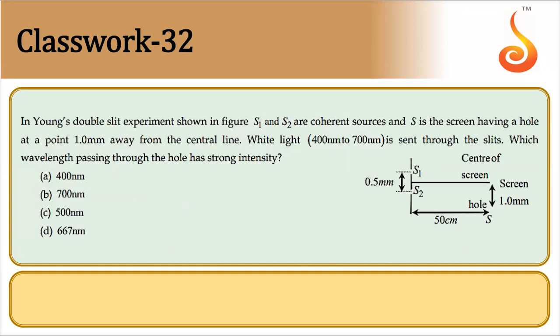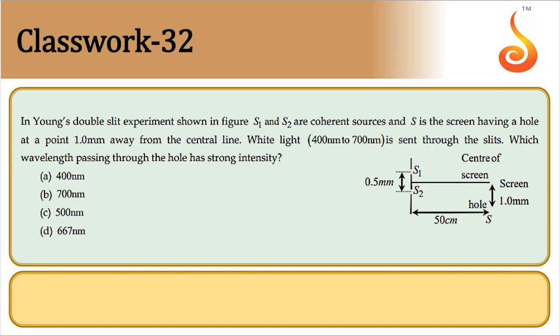Young's double slit experiment is shown in the figure. S1 and S2 are coherent sources, and S is a screen having a hole at 1 millimeter away from the central line. White light is sent through these slits.